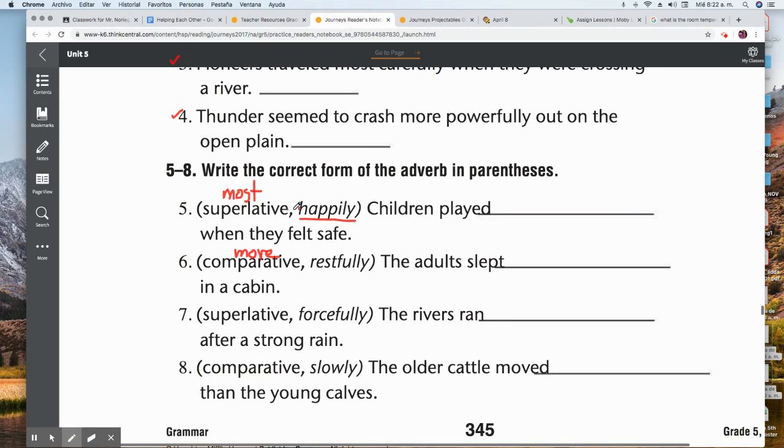Okay, so for number 5, it would be children played most happily when they felt safe. Okay, and for number 6, you need to use the comparative form of restfully. So the adults slept in a cabin. Okay, so this is a very simple exercise if you follow the instructions that I told you. Okay, don't forget to turn in your work when you're finished. See you on the next video.